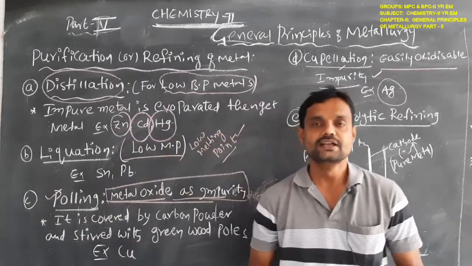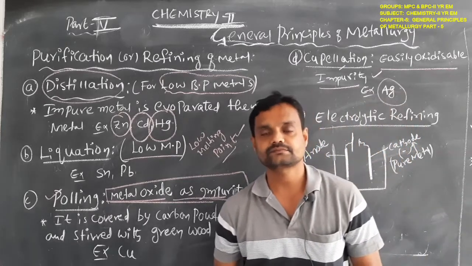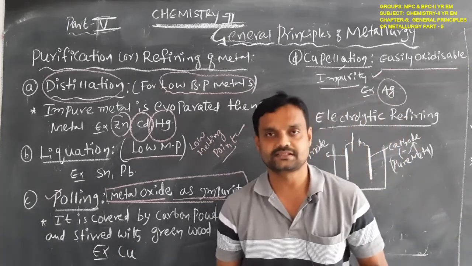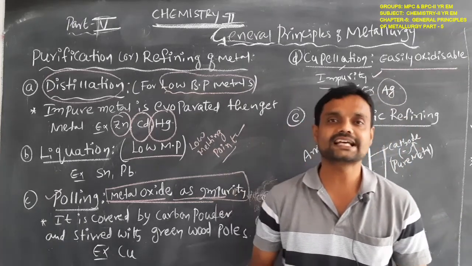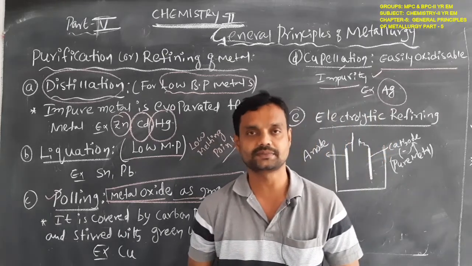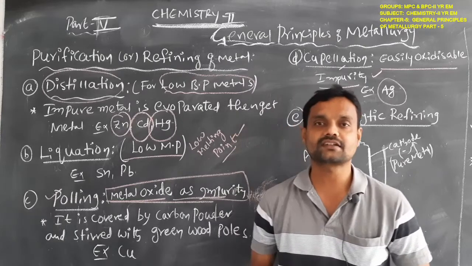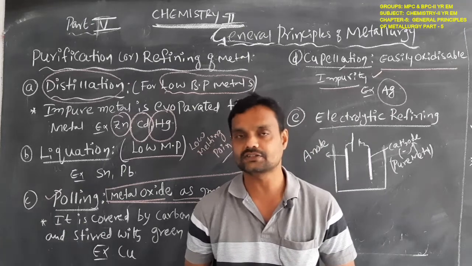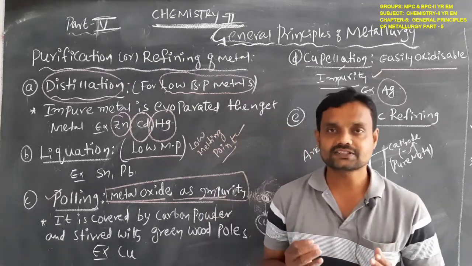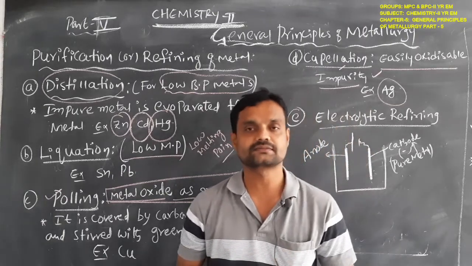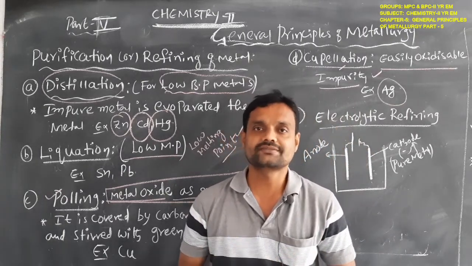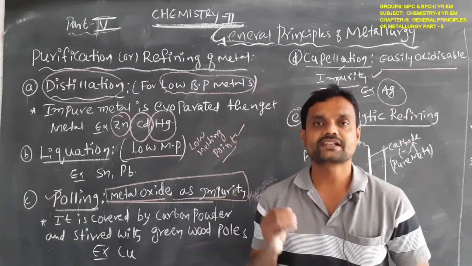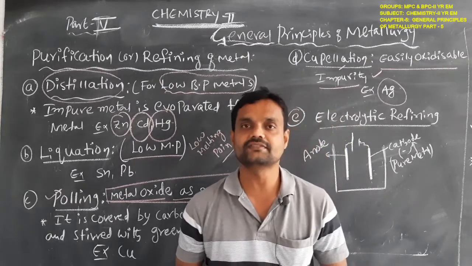Electrolytic refining. In this electrolytic refining, we are purifying the metal. Simply, we are using the electrolysis process. We should already have learned the electrolysis process in the electrochemistry chapter. What is the meaning of electrolysis? It means one vessel will be present that acts as an electrolytic cell, and in that cell we use an electrolytic solution and two electrodes, one acting as the anode and the other as the cathode, connected to the positive end and the negative end of the battery.